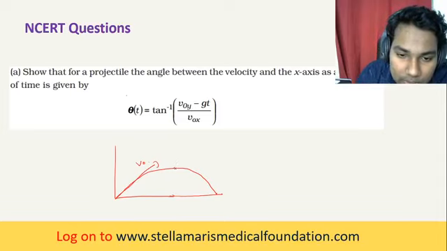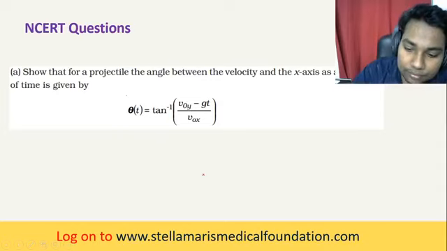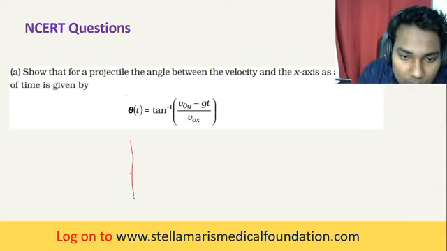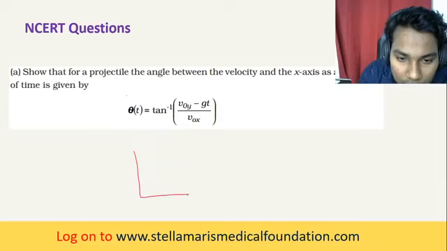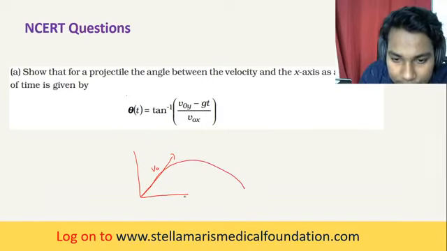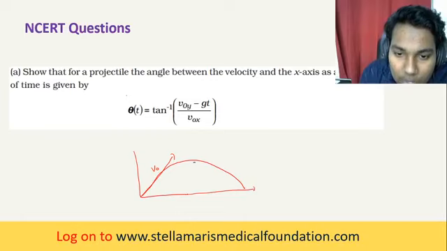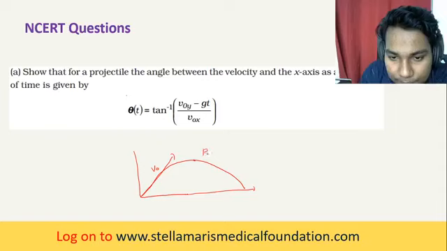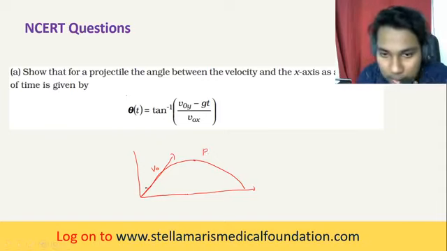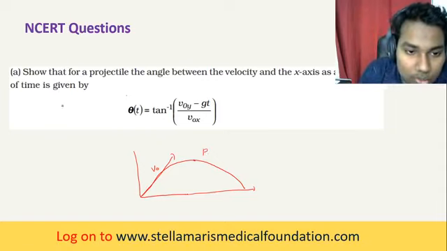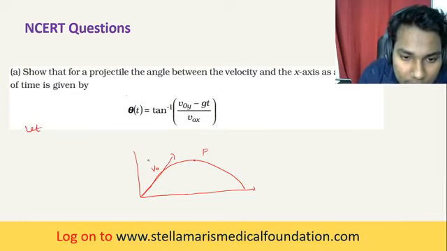This is a point. Okay, this is the velocity v naught, and this is the projectile, and this is a point in the path of the projectile, P. So let's find out the components of velocity.